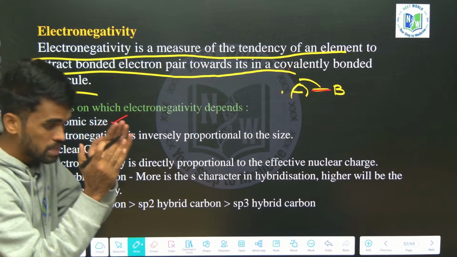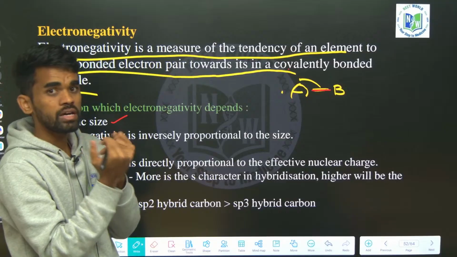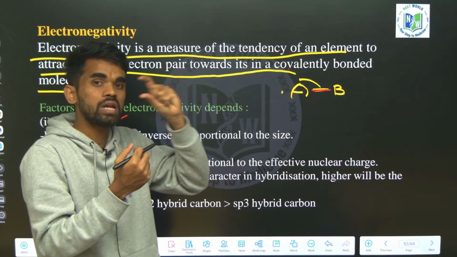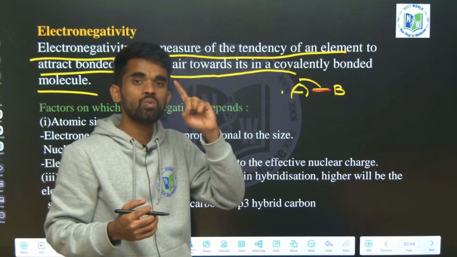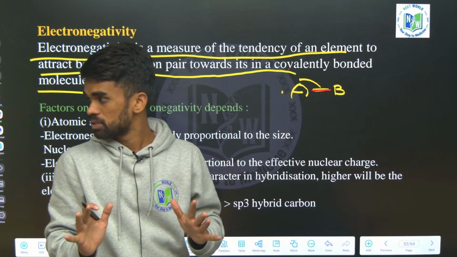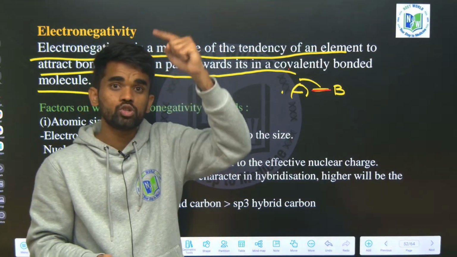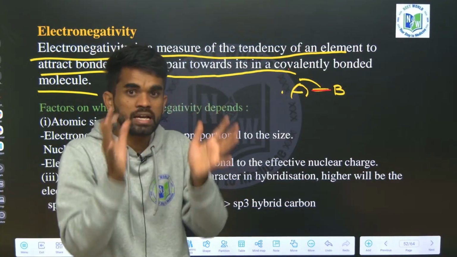Okay, so now this electronegativity depends upon atomic size. Smaller size means more nuclear charge, and more is the electronegativity. It means smaller size elements have more electronegativity when we compare with the larger size. So small size is more electronegative, large size is electropositive. You can remember this. Okay, going from top to bottom, what happens to electronegativity? Electronegativity decreases because their size increases.